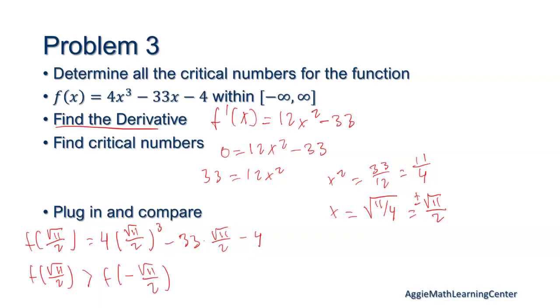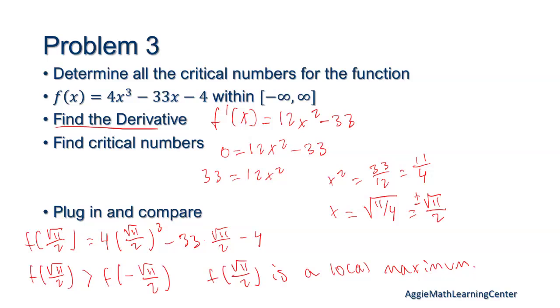And so then I know that f of root 11 over 2 is a local maximum. And I could also state f of negative root 11 over 2 is a local minimum. Okay. Any questions about the steps?